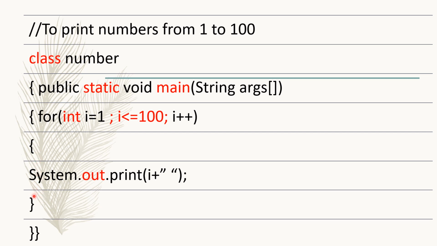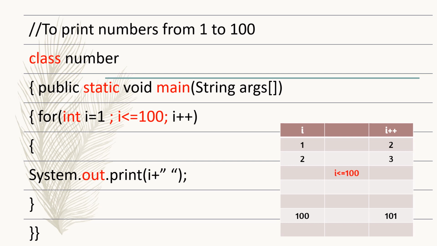And what do we have to print? We have to print the value of i. The value of i means the first time the value of i is 1, the second time the value of i is 2. It will be increasing here, checking the condition and then printing. Printing, you can see System.out.print. That means printing will be done in one line. 1, 2, 3, up to 100, you can see printing will be done in one line.